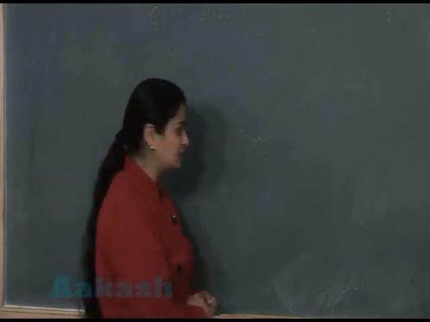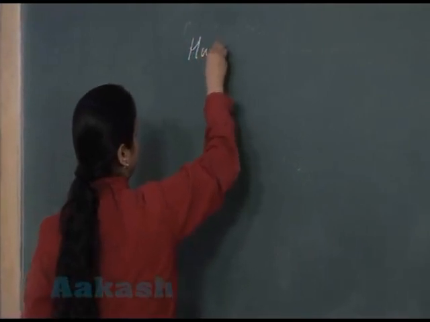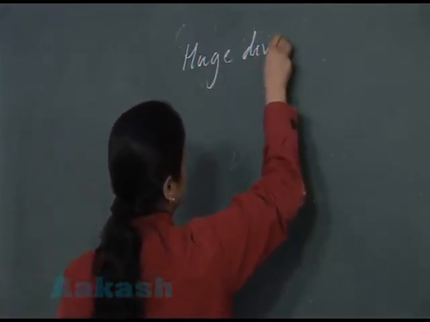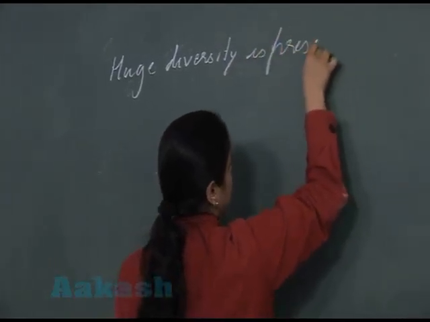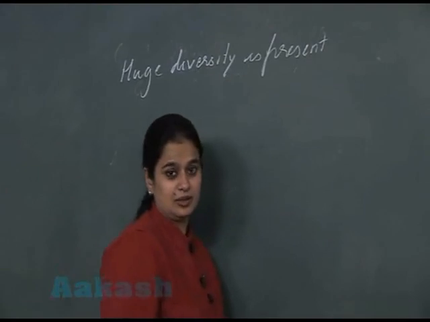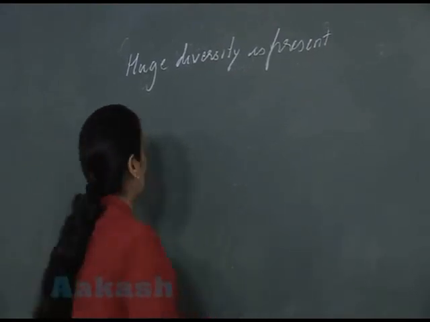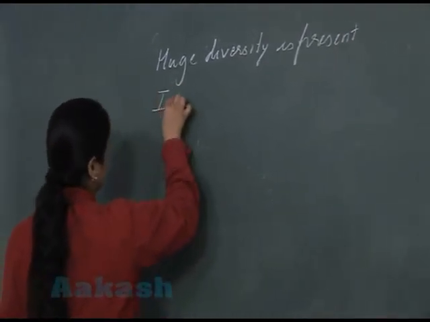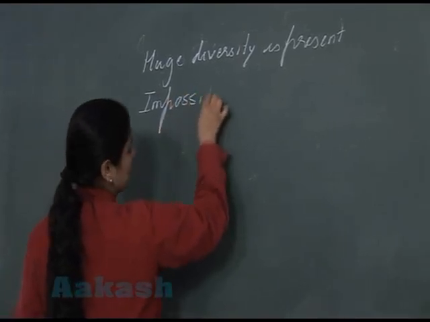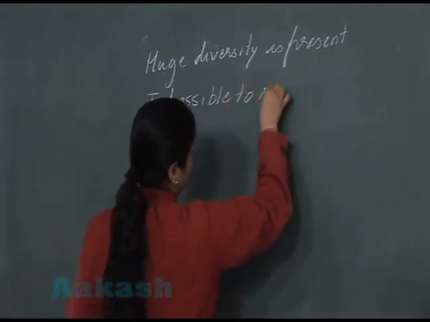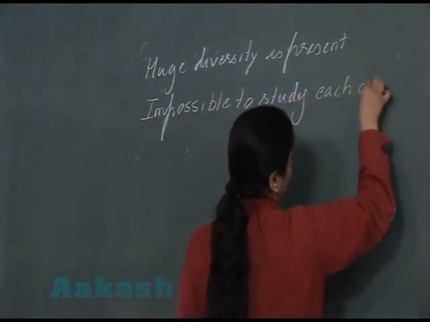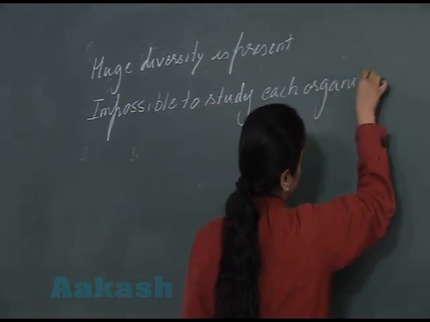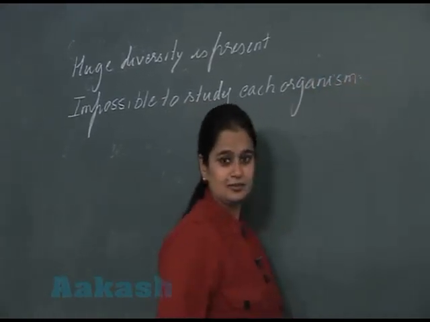So let's write it down. Such a huge diversity is present on the earth, it is nearly impossible, it is impossible to study each organism individually.